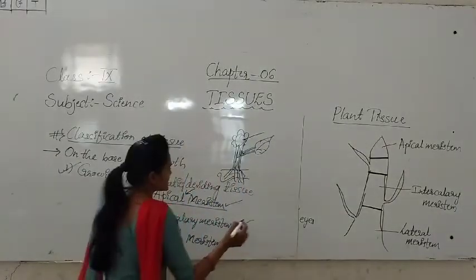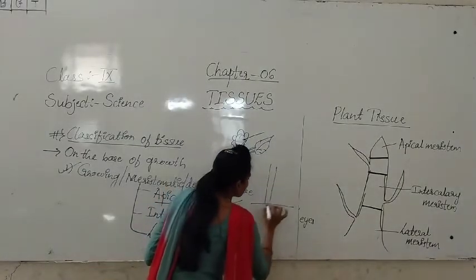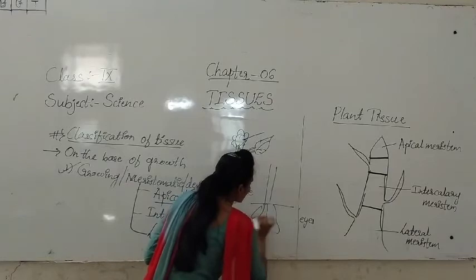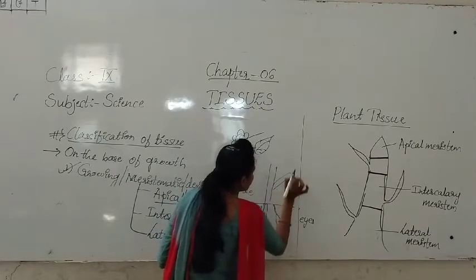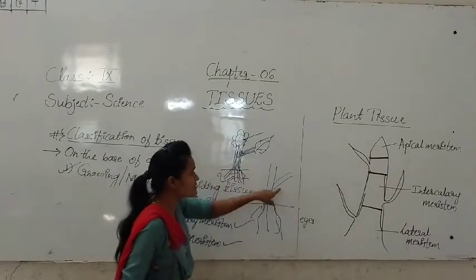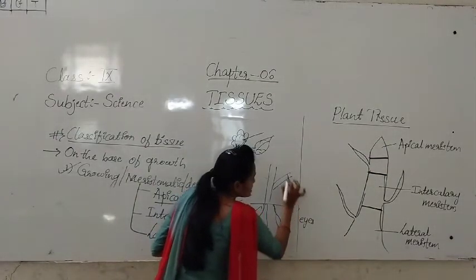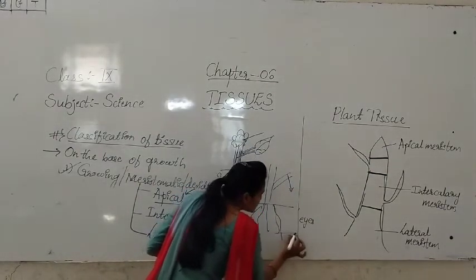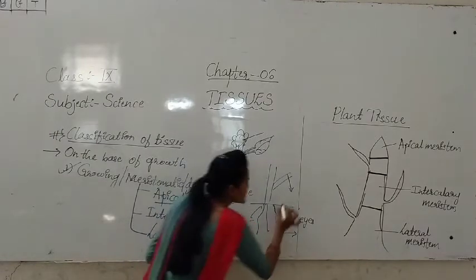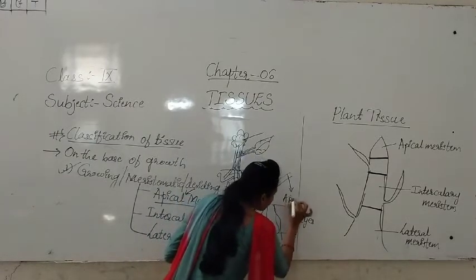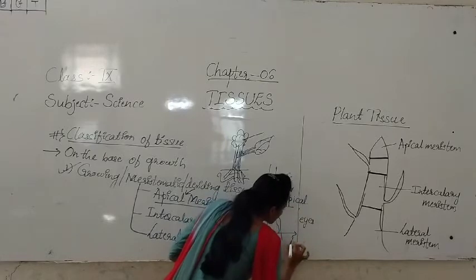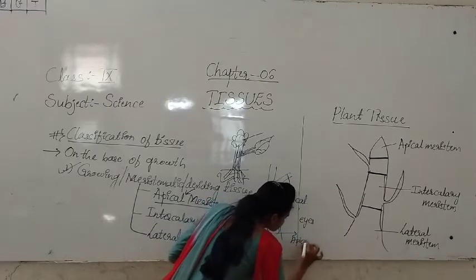See here, for example, now this is a plant. We are seeing here some roots and this is the stem. Apical meristem, where is it present? In the growing region of the stem and in the growing region of the root. We are seeing the apical meristem here.